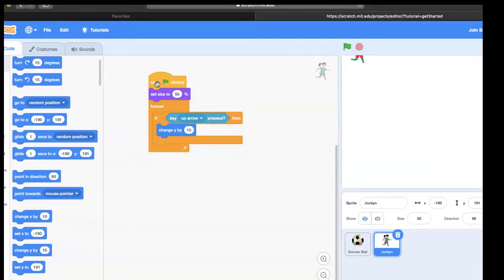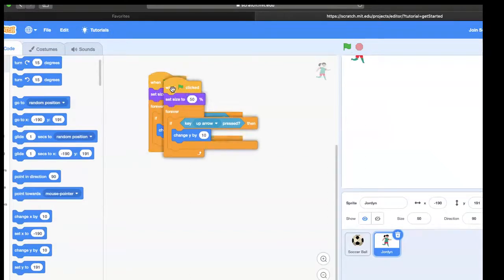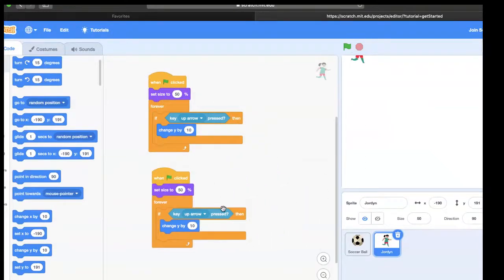And what I'm going to do next is copy this code. To copy code, all you have to do is right click on the code. When you right click on the code, you can click duplicate. And then you'll have two of the same code. Now, of course, we don't want the key up arrow to be pressed for Jordan for our second piece of code. So I'll take that and I'll throw it away by putting it on top of the other code.